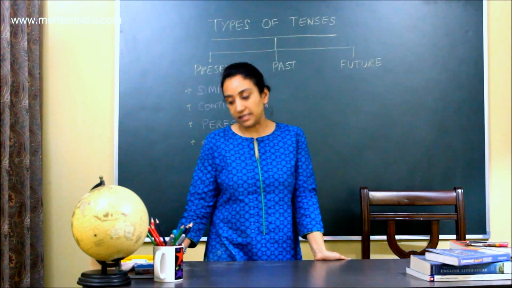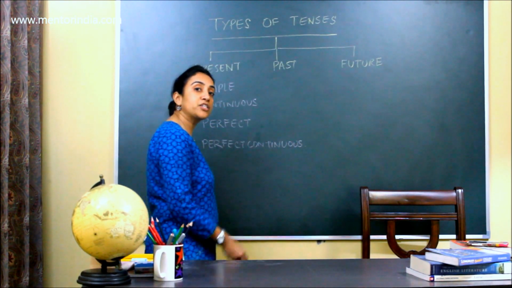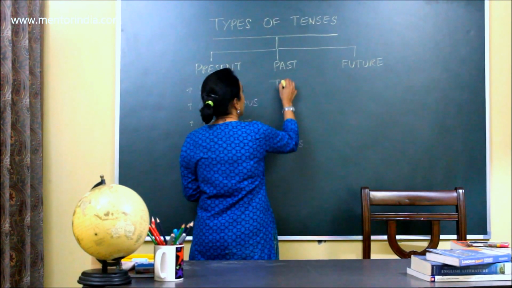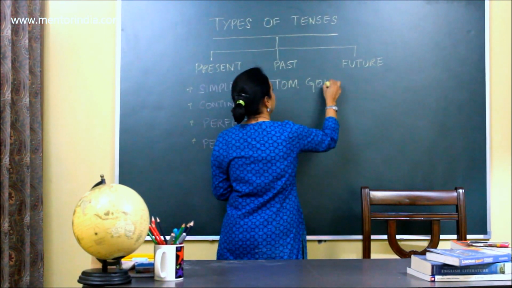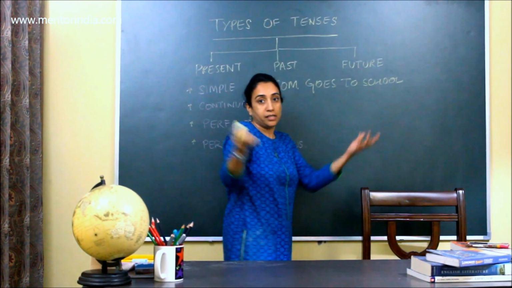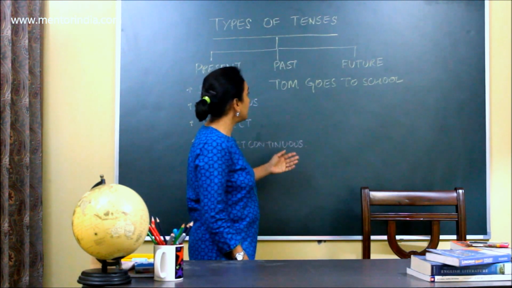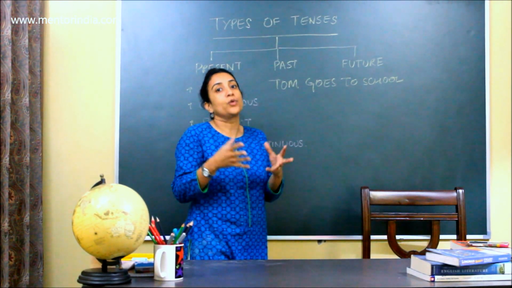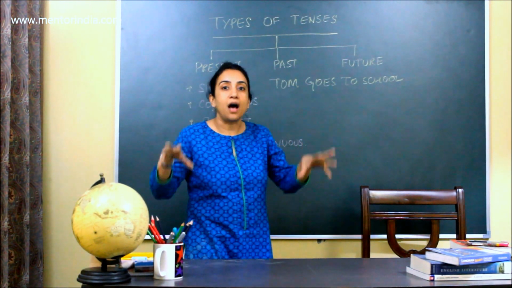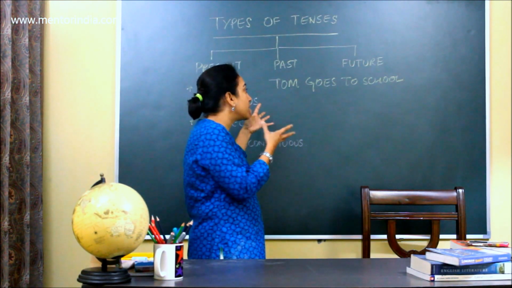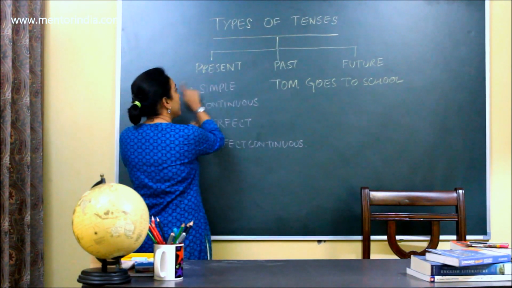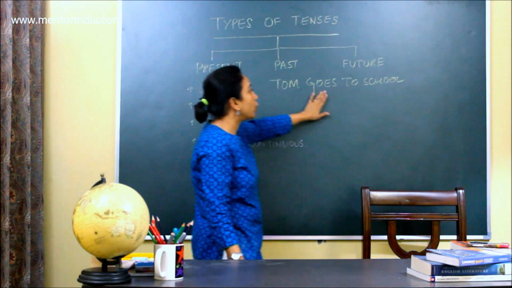Now we use present simple tense when we want to talk about actions which usually happen. For example, I say Tom goes to school. That means Tom has been going to school since he was 3, or as he goes to school every day. So this is a known fact. So known facts, as well as something that goes around us, on a daily routine, or something which is absolutely common, gets into the area of present simple. Now Tom goes to school.